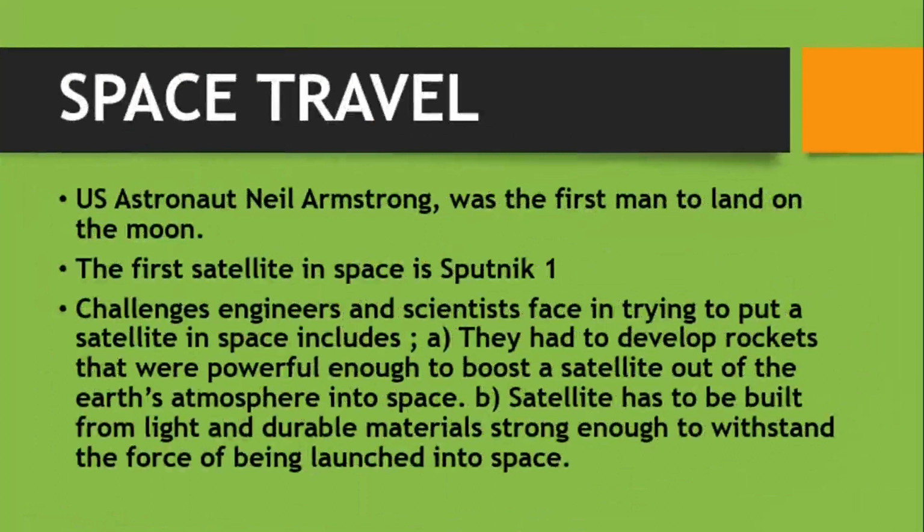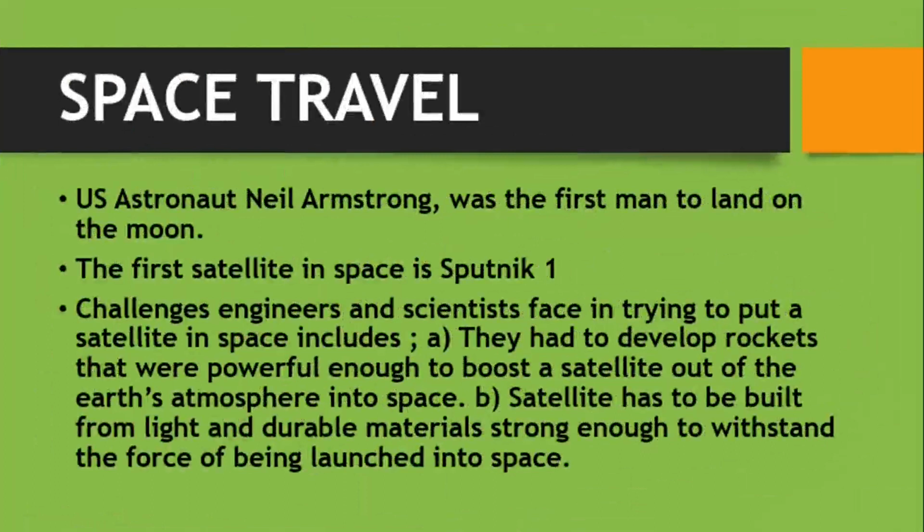So when these satellites are launched into space, they are able to pick information. That's how you can connect your phone and watch events happening in other countries. Without launching the satellite into space, your phone cannot work. Because these things are there to pick information, that's why you can download with your data. And also industrial revolution have really done a lot in the transportation industry. So we said that the first satellite that was launched into space was Sputnik 1. You will see the image in the course of this lesson.